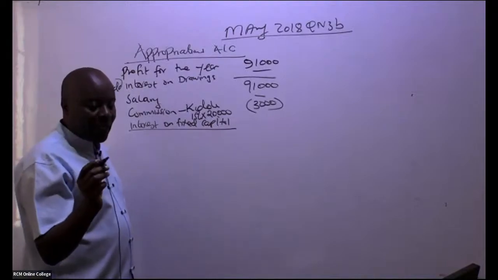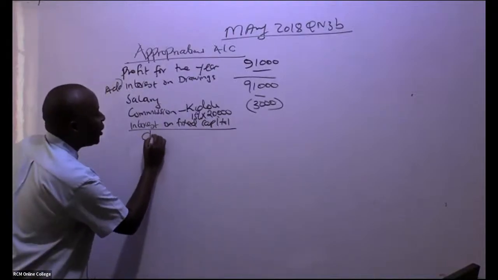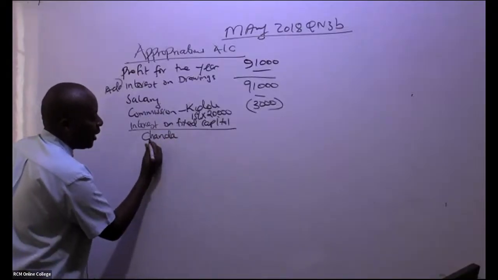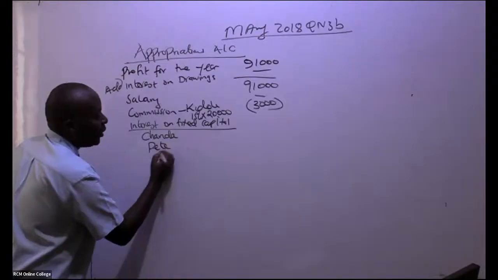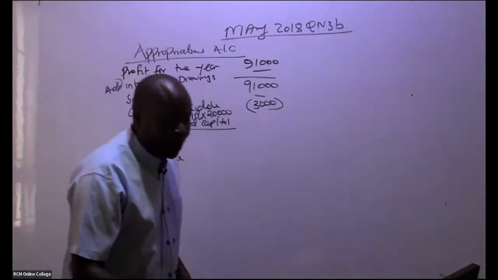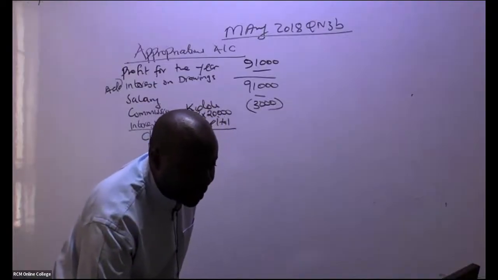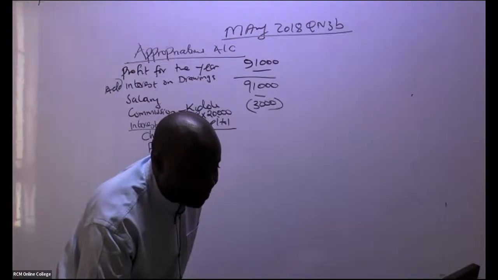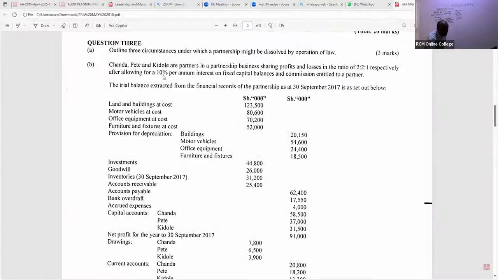So go ahead and tell us, Chanda will be getting, of course, we have three partners. We have Chanda, we have Pete, and then we have TL. Already Sharon is giving us the total. Thank you so much, Sharon. You can see, ladies and gentlemen, when you look at it, the interest is 10% per annum on fixed capital balances. So each one of them will be getting 10%.